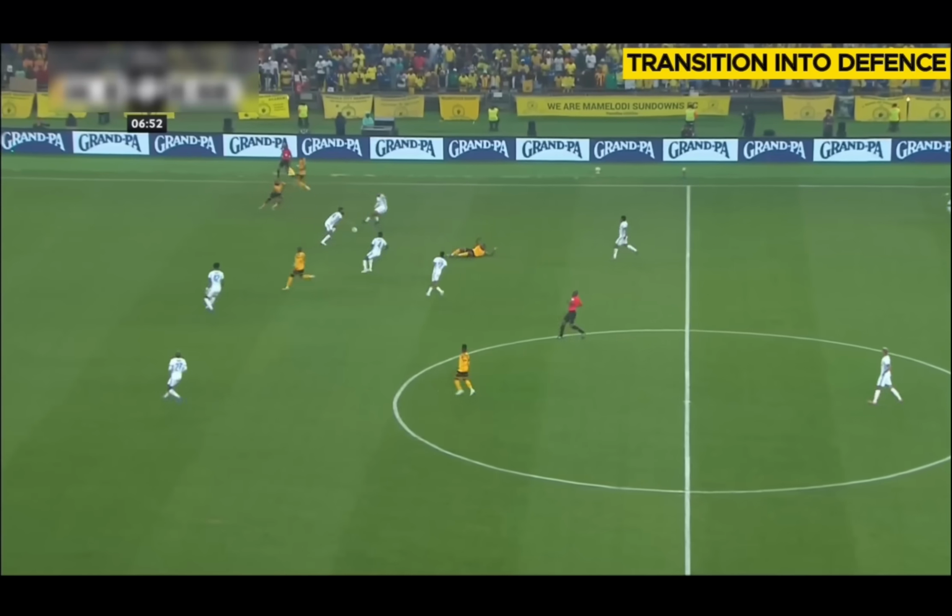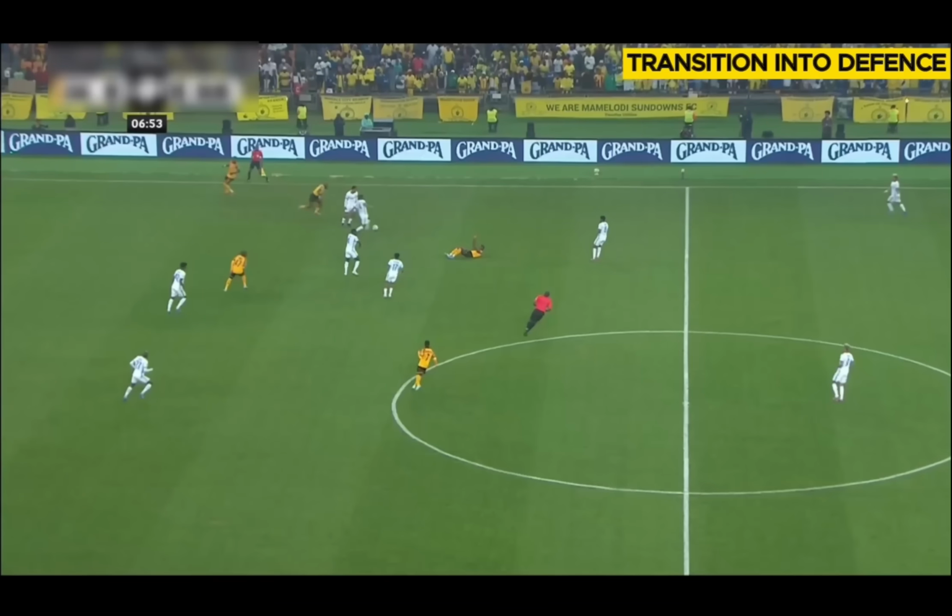And that is how Chiefs, when we're talking about transition to defense, we're talking, you are attacking and you lose the ball. How are you going to defend that? So rest defense, by the way, because someone defined it wrong on Twitter, to Biffan and Chiefs. Rest defense is basically how you set up while you're attacking so that you can defend. Basically, while you're attacking, your defense is resting, but it must still be there, right? You are not defending, you're actively attacking, but your defense must be properly organized.